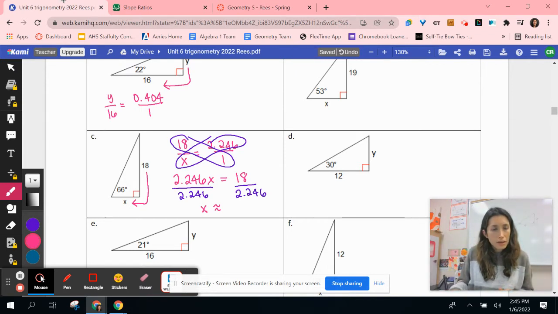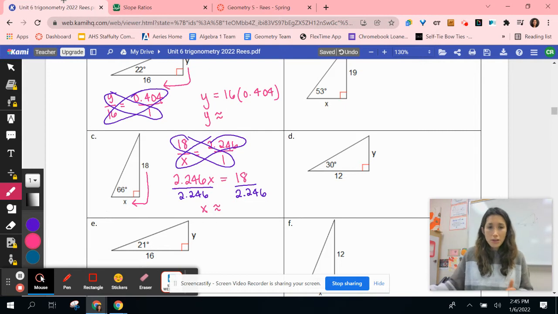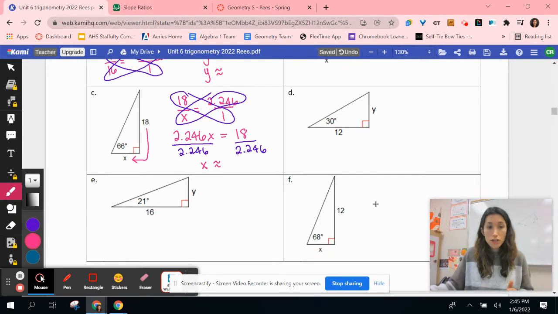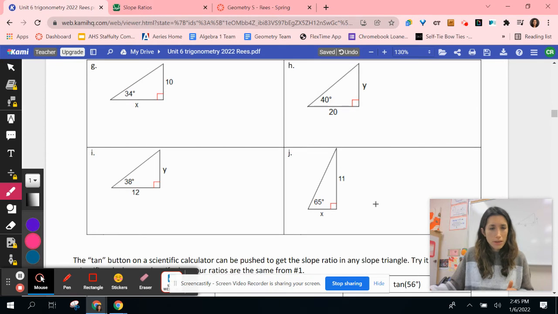And then for this one, it's set up nice and easy. Our y is just going to be multiplied to 1. 16 is going to be multiplied with that 0.404. And I'll let you put that into your calculator to get your final solutions for that. And that's all you're doing for question 3 here and up through this page as well. So I'd like for you to pause this video and try all of those problems first, because it really will help you get a sense of what we're going to be moving on to next.